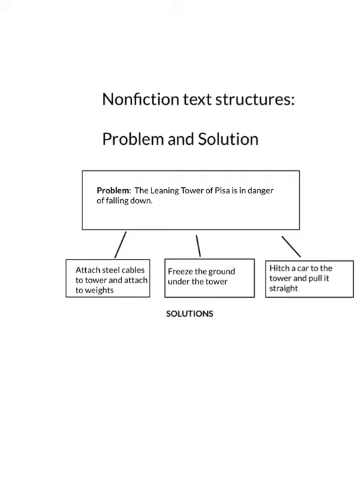For example, a solution might be attach steel cables to the tower and attach other weights. Some solutions that were not accepted would be freeze the ground under the tower or hitch a car to the tower and pull it straight. When we look at the actual article, I'm going to be highlighting some of those signal words that will tell you that this is a problem solution structure.